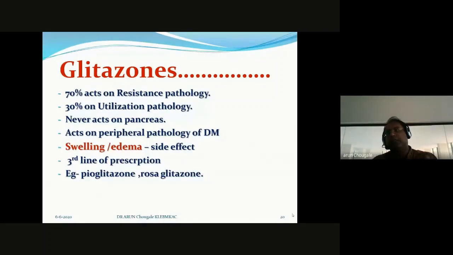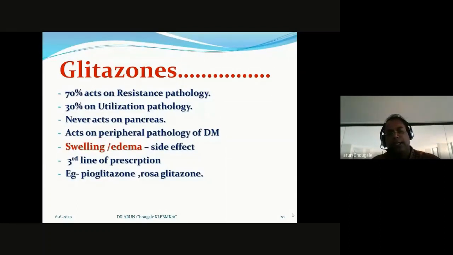It is a glitazone class, but the classical term for glitazones is completely different, and it is very difficult to pronounce. Those who are interested, you can go and read. That's why I make it simple, glitazones. Okay, how to identify these glitazones? By the suffix: the word ends with glitazone, pioglitazone, rosiglitazone.